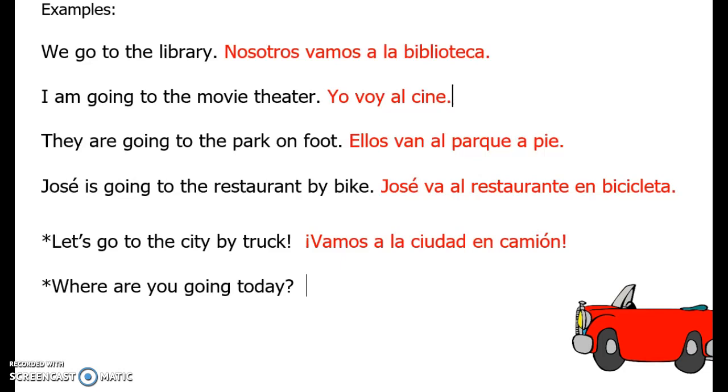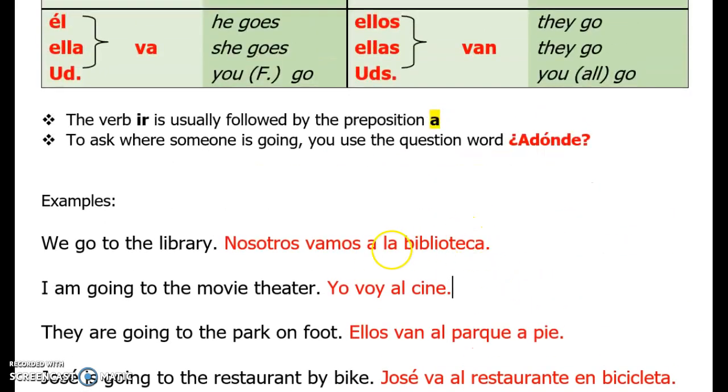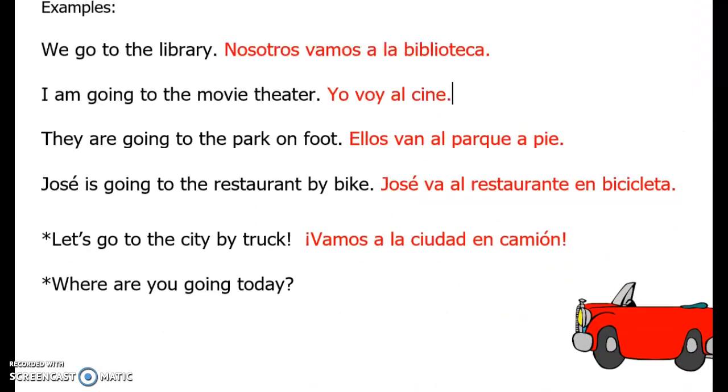Where are you going today? Here we go, and we just talked about this. When we ask where we're going to, even though in English it just says where, we're going to use a donde. Remember, I know it just says where, but it has to be in your brain. It's your little mental parentheses. A donde. Are you going? When we ask a question, you flip-flop the subject and the verb. In English, see how we did this? The you is separating the are and going.